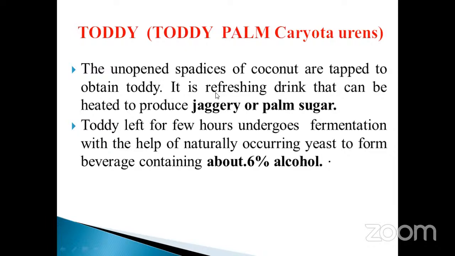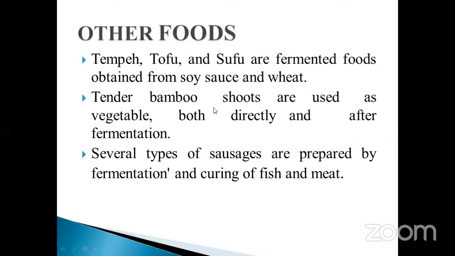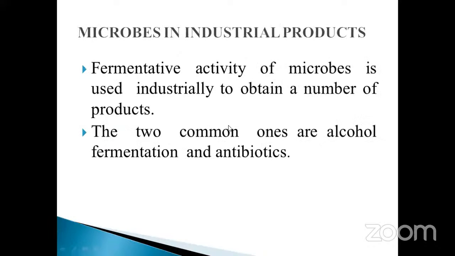Toddy. Okay, how much alcohol is present in it? Those things we also already discussed in this chapter. Other foodstuffs also. Now we are going to discuss microbes in industrial products. There are so many microorganisms involved in this process. There are so many microorganisms used for industrial and commercial products, particularly fermented beverages, alcohol, the milk industry, dairy industries, cheese making industries, antibiotic production, and ethyl alcohol. Even liquor factories, wine, gin. Those things also we are going to discuss.